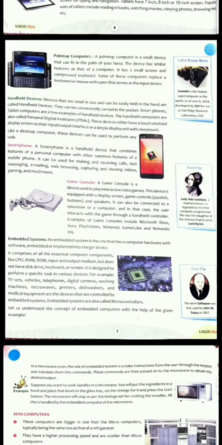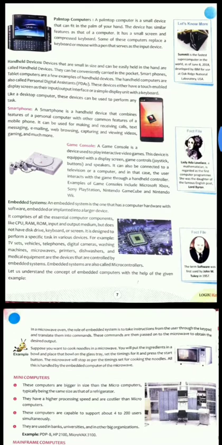Okay, after that comes game console. A game console is a device used to play interactive video games. Okay, it is a device which you can use to play interactive video games. This device is equipped with a display screen and game controls. In this device you have a display screen and game controls like joysticks, buttons and speakers.